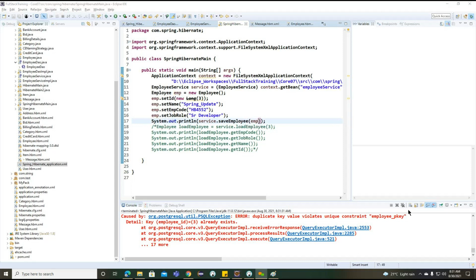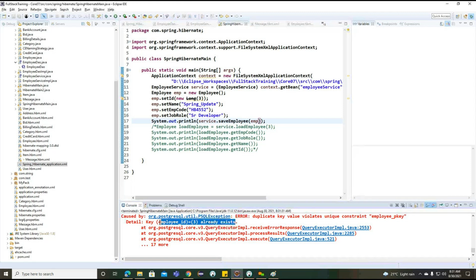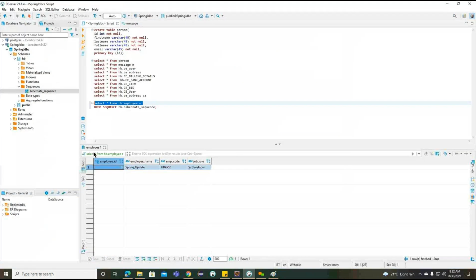Now you can see what we were expecting here: duplicate key value, employee primary key. Based on this particular ID, the data already exists. So to find out the answer, we need to modify a lot of code here. Now we identified how this generator is working and how we can create the sequence.